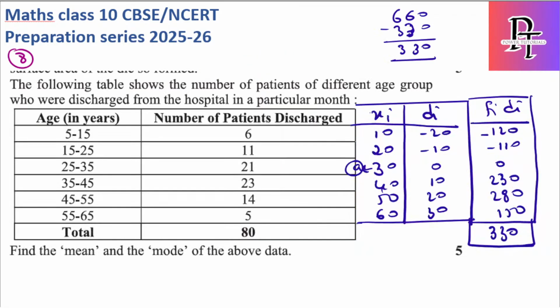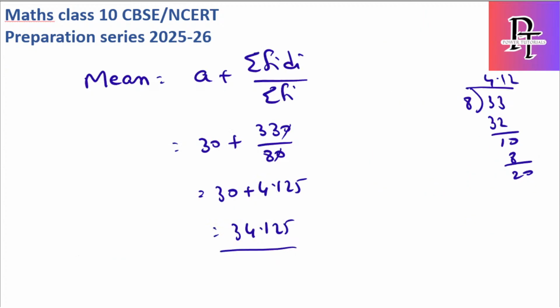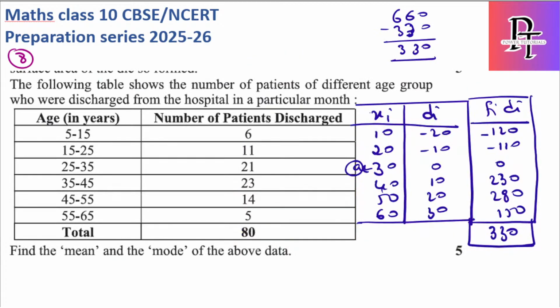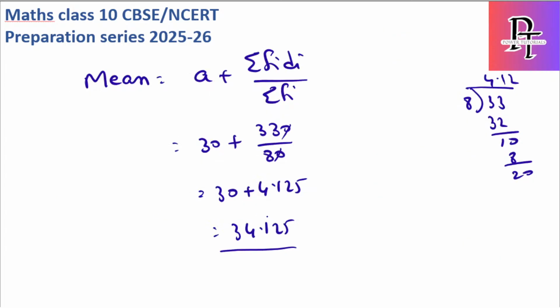The assumed mean here is 30. So it is 30 plus sigma fidi, 330, by sigma fi. Okay, very good. So it should be 34.125.